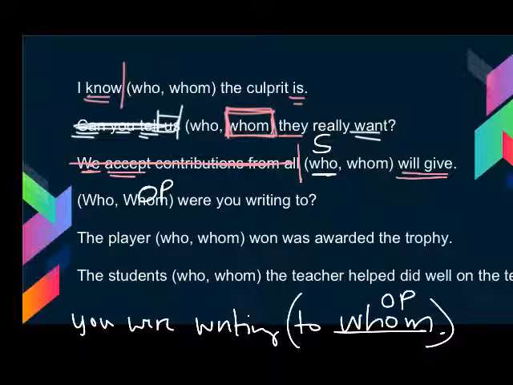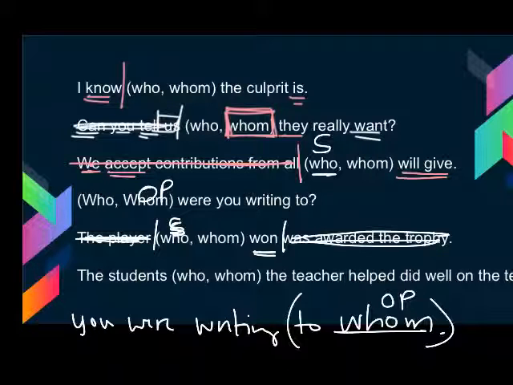The next sentence, the player whom won was awarded the trophy. I have player next to the whom, so I have a split clause here likely. And so what I need to do is figure out the verb that goes with the word player, and in this case it's the player was awarded the trophy. I'm going to ignore that clause and focus on the dependent clause. And it's really pretty simple here. I only have two words. I have one as the verb. I only have one other option. I need a subject for that clause, so the answer has to be who.